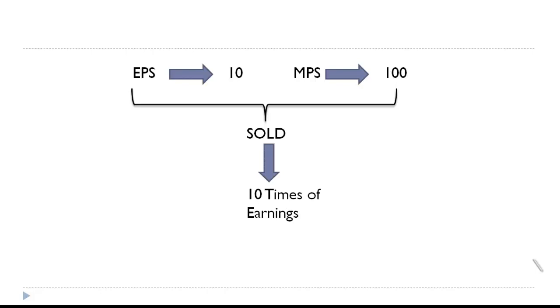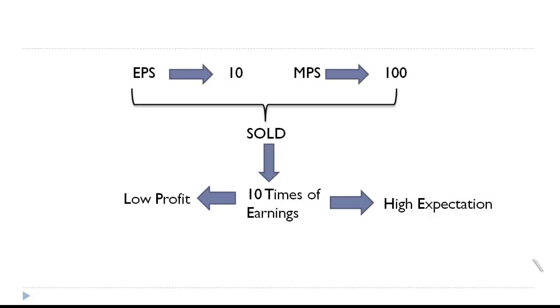Now why should it be sold at 10 times its earnings? Probably there could be high expectations that this share can do very well in the future. So with that expectation, people are ready to buy at a high price. So this could be one reason, or the other reason could be that the company had a low profit.